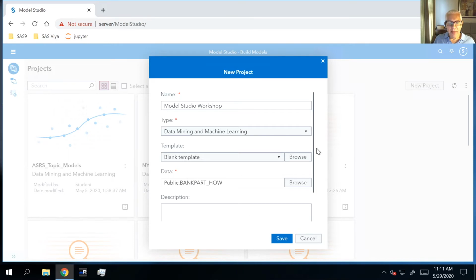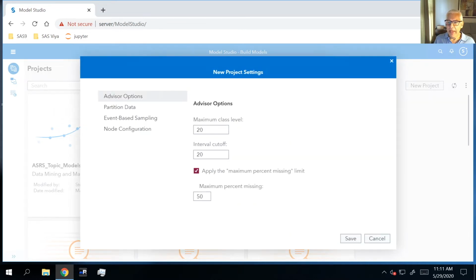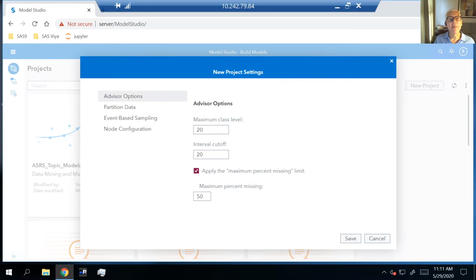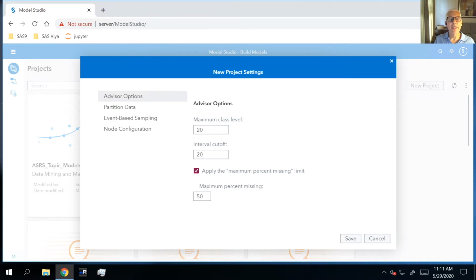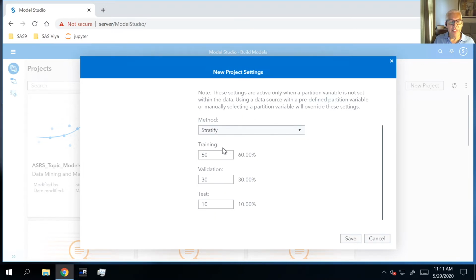And the other thing that I'm going to do is if I scroll down in this new project window, there's an advanced button. And since we're interested in building several different models, in order to help us pick the best model, we're going to use partitioning. So you can see there's a selection where we can partition the data. And by default, it's split into 3 partitions. You and I are just going to use 2 partitions.